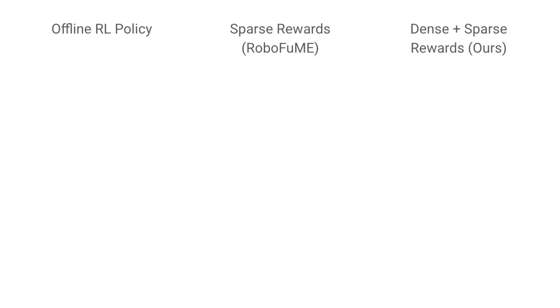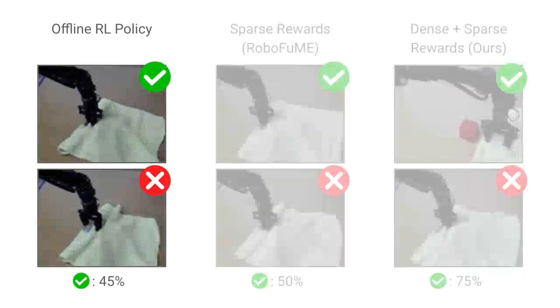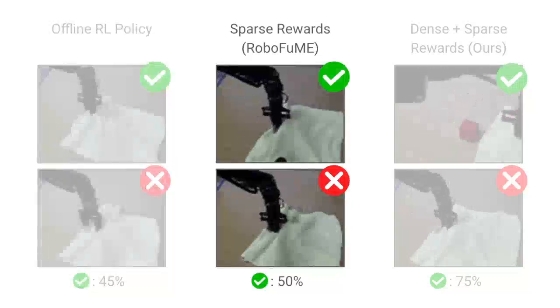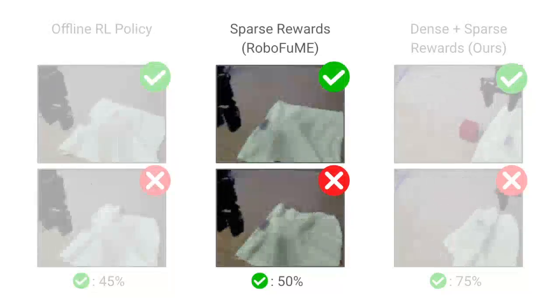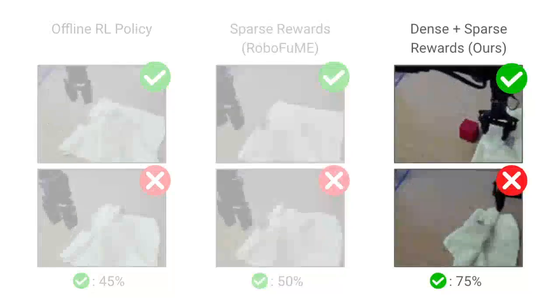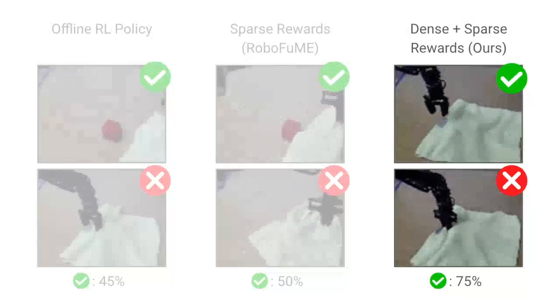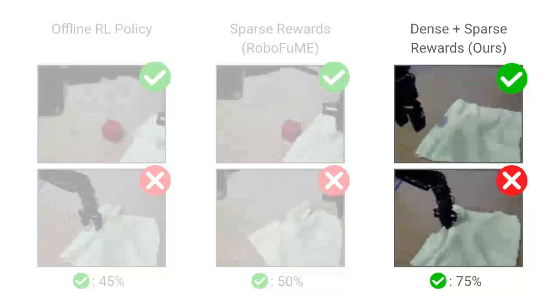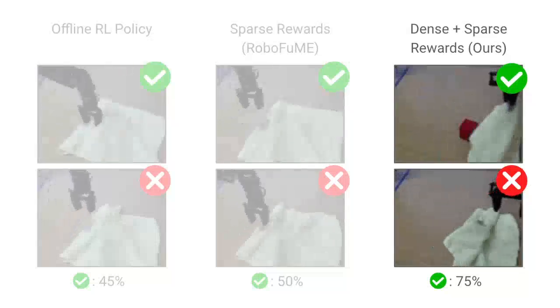For the cloth covering task, the offline RL policy is occasionally successful but sometimes struggles even with grasping. RoboFume improves after fine-tuning with sparse rewards but also does not lift the cloth high enough, knocking into the block and dropping the cloth. KAGI learned to uncover the block successfully with behavior shaped using dense rewards from VLM-generated waypoints. Though it sometimes releases prematurely, its qualitative behavior matches the demos most closely.